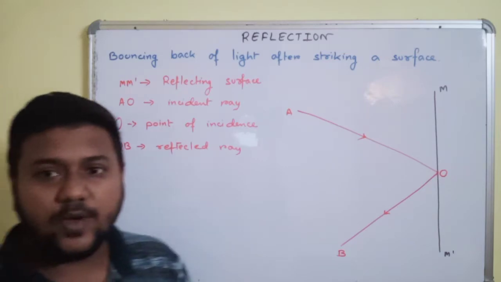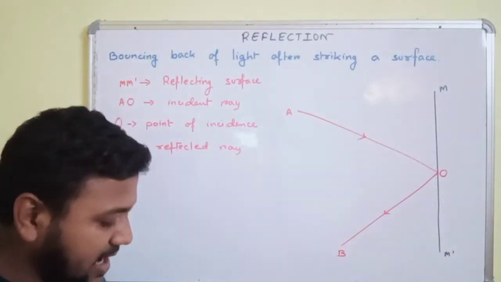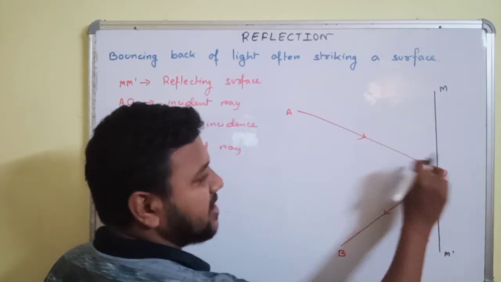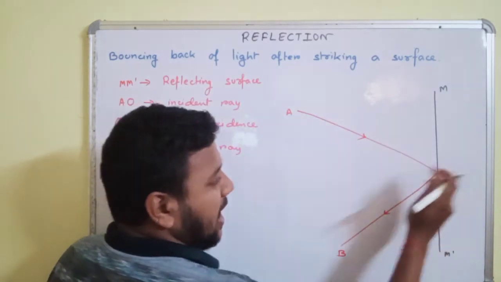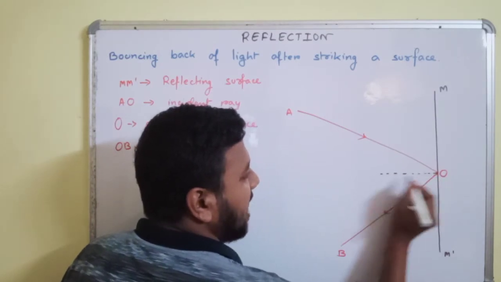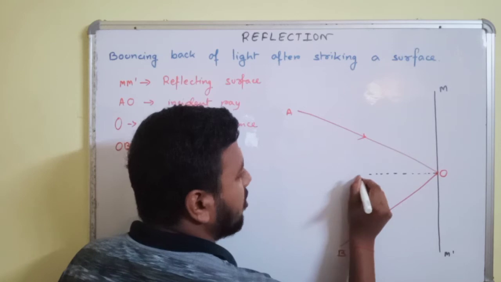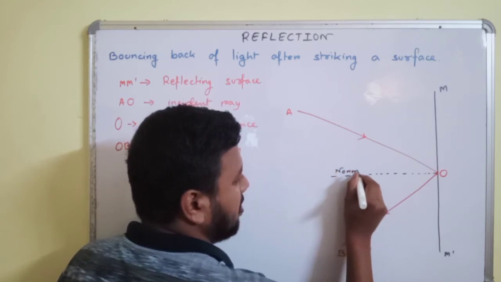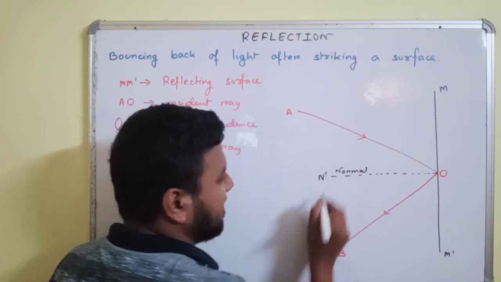Now we are going deeper. The particular light ray is incident at a point O. A line which is perpendicular at the point O is called the normal, or we can say N dash.